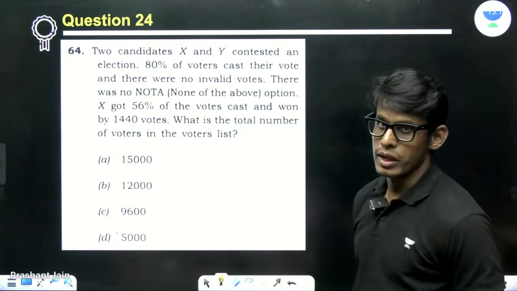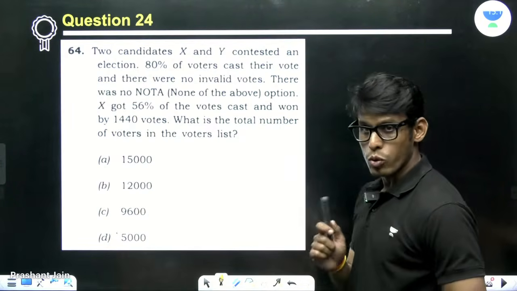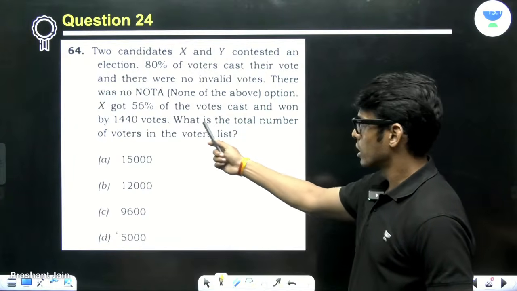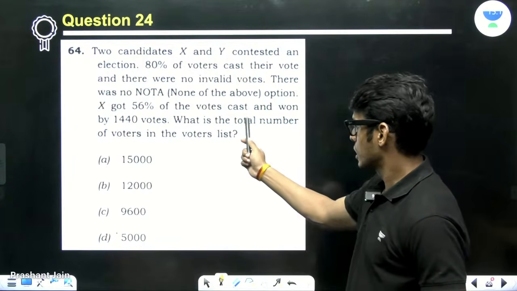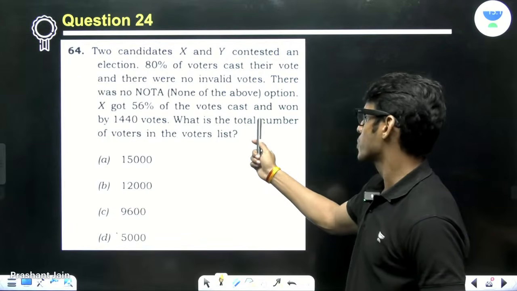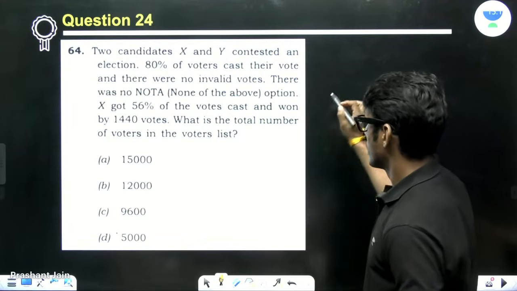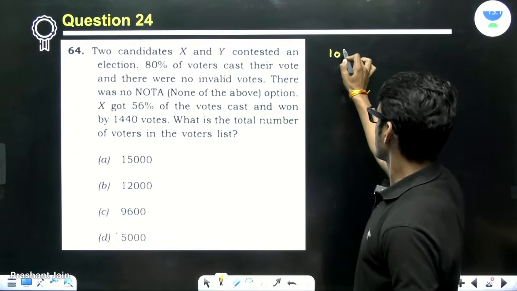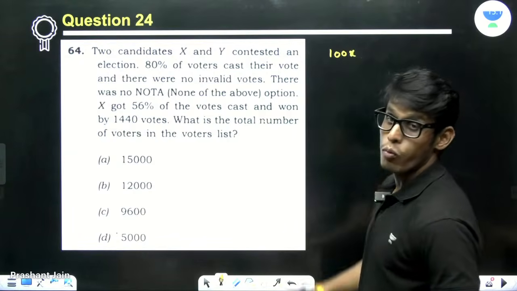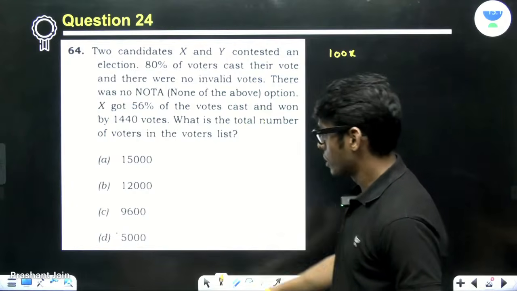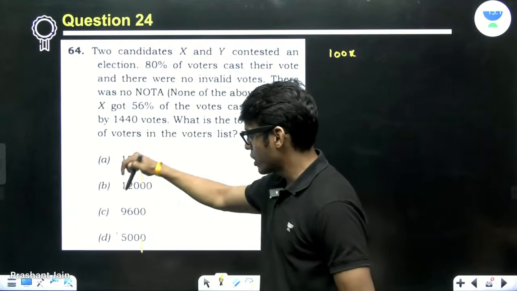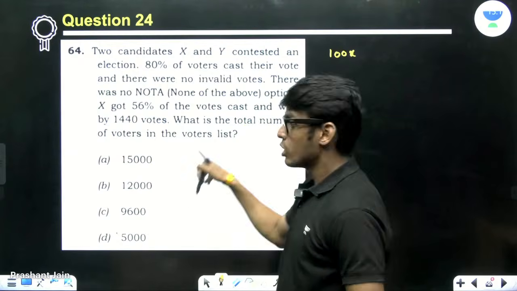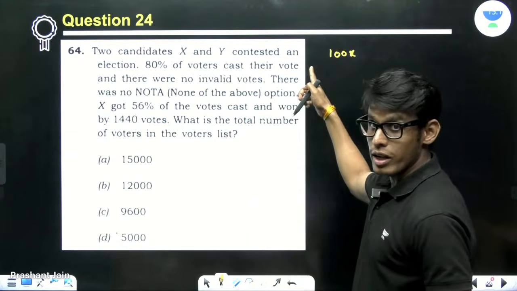Now, this is very easy. You have to assume the number asked from us, the total number of voters. So, see, I will assume it to be 100x. Now, why am I assuming it to be 100x? Because I'm very vigilant of the options. All the options are divisible by 100. So, this technique of 100 is very useful.